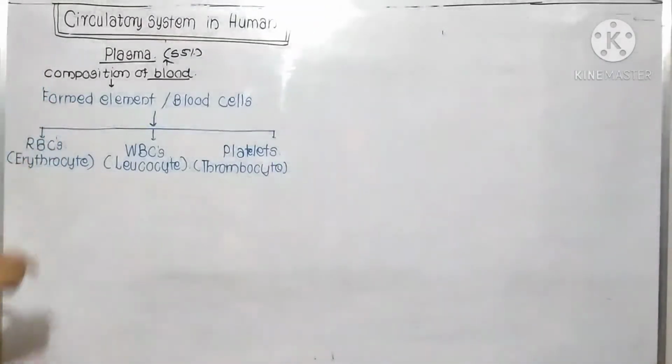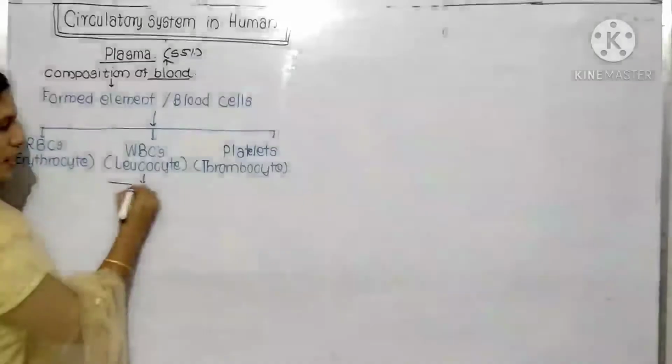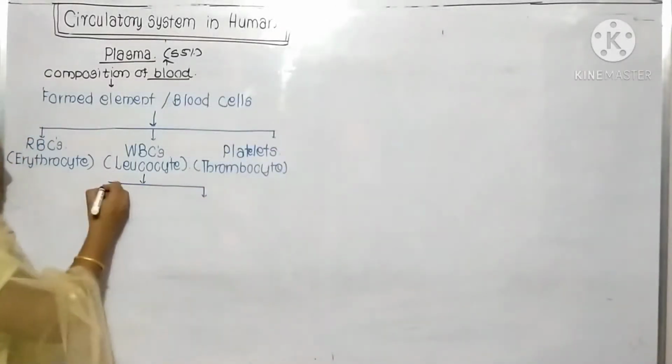If I give you the chart here, the WBCs again get divided into two parts.